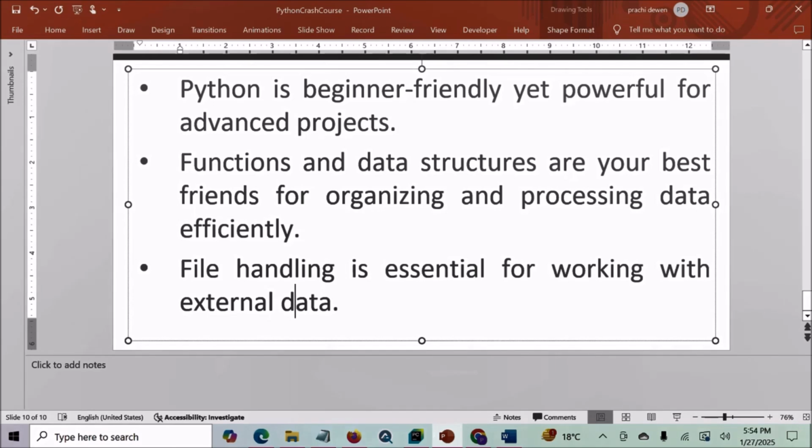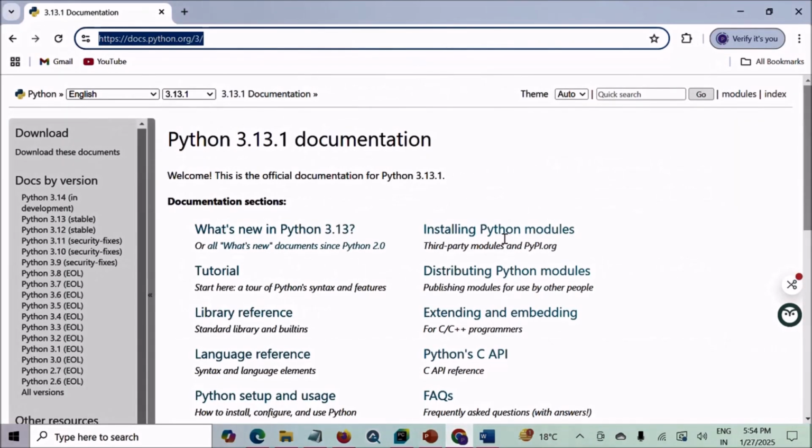In case you want any resource to help you continue learning Python, you can refer to the Python official documentation page. This page is always the best place for detailed explanation. So you can always go to this URL, https://python.org, and here you will get the Python official documentation. This is the best place for detailed explanation.